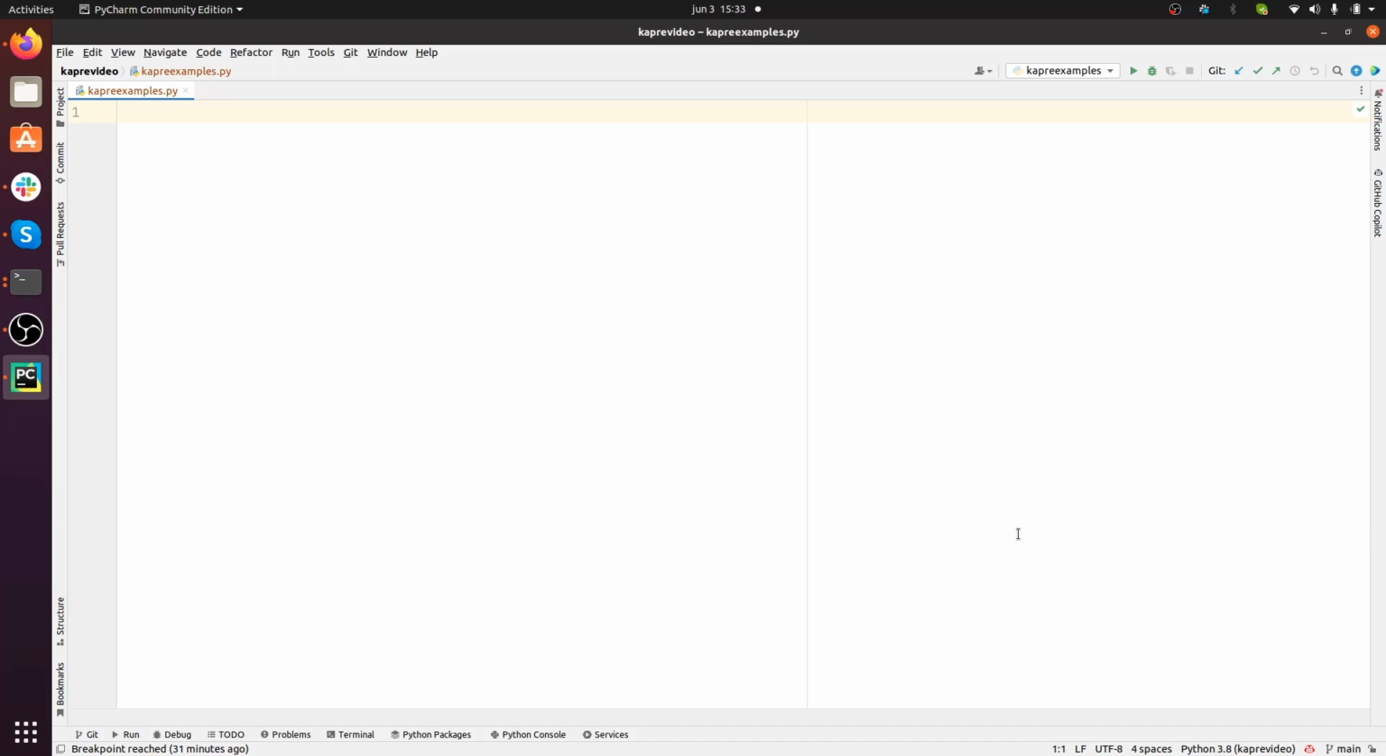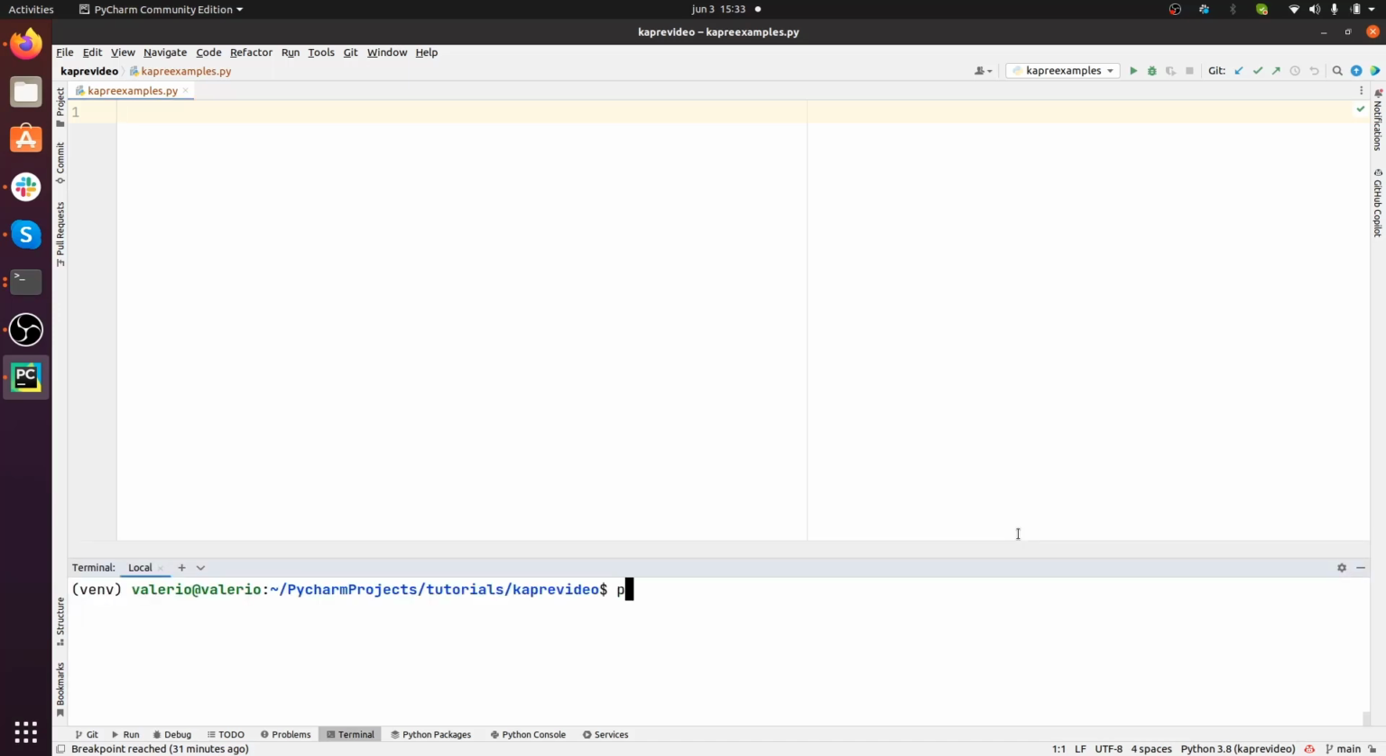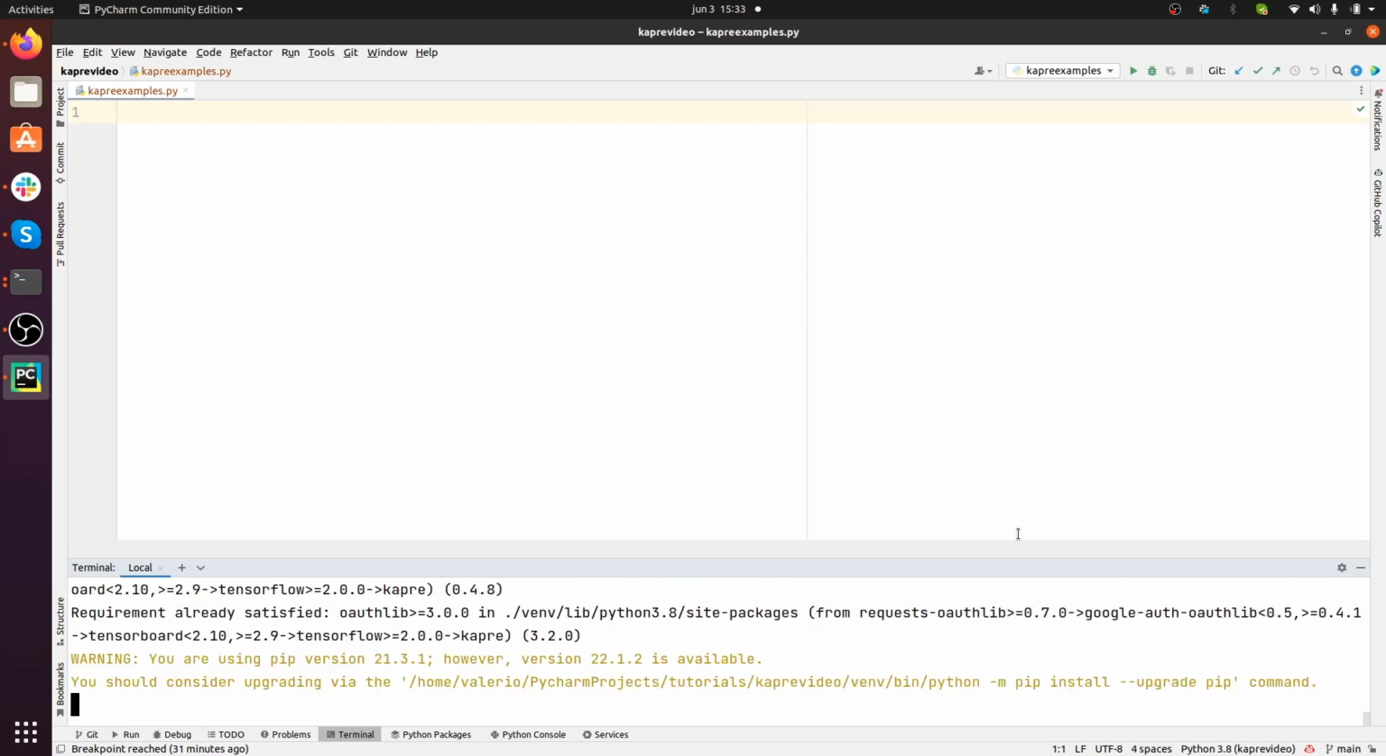Okay, but the first thing that we should do before anything else is to install Kapre, and that can be easily done via the terminal, typing pip install kapre. I haven't installed anything here because I already installed it, but it should work for you.